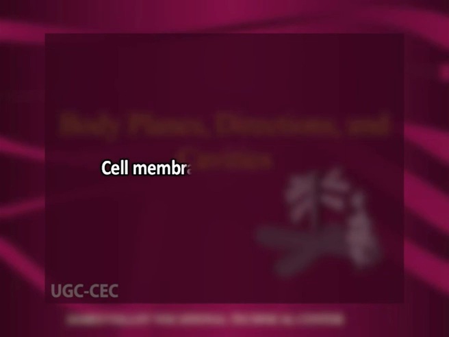The phosphate group of one nucleotide bonds to the sugar of the next nucleotide. Now coming to the last part of my topic, that is the cell membrane and the cell proteins.